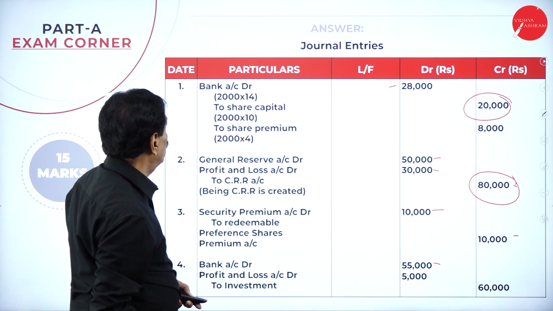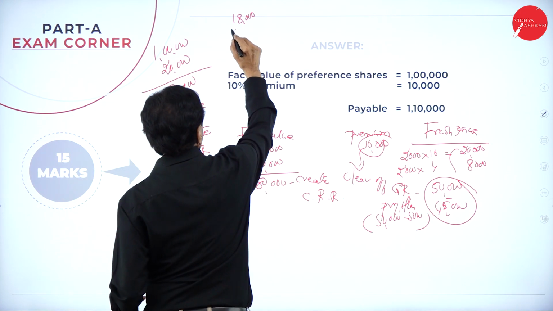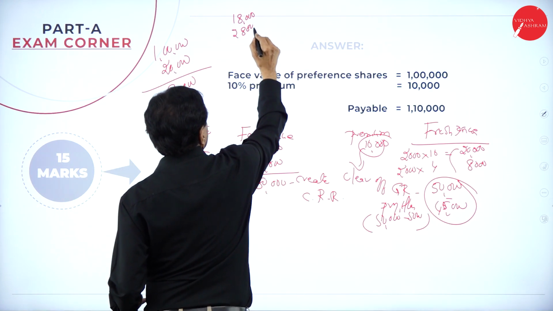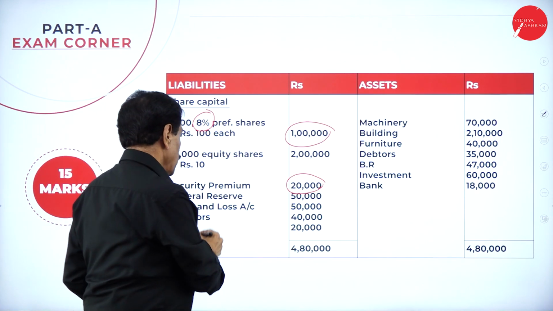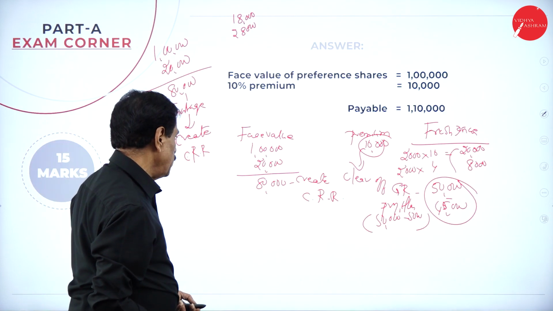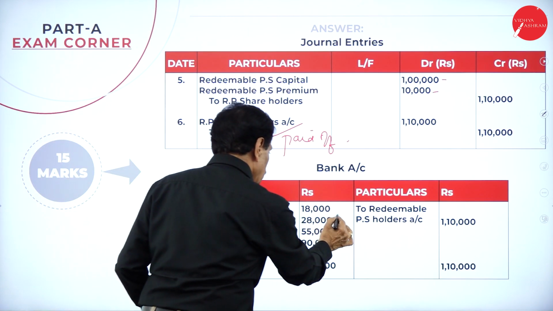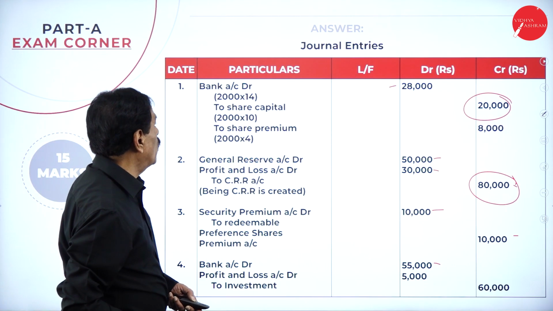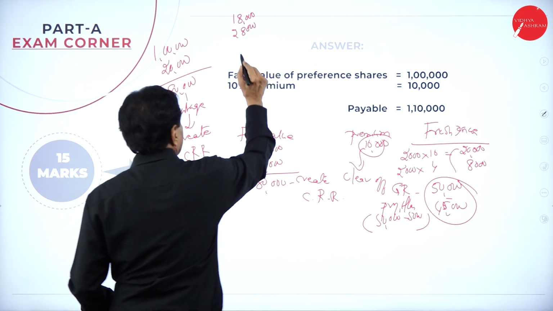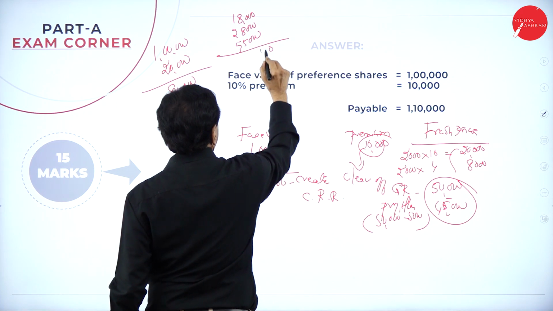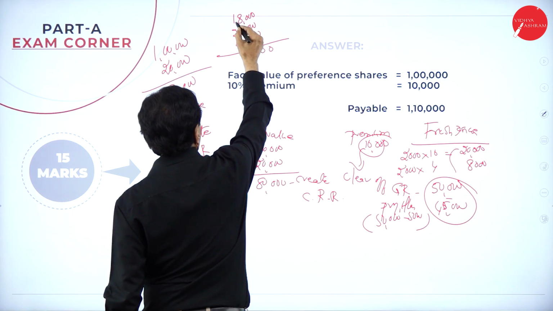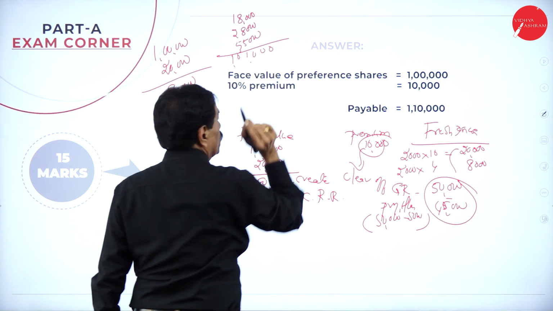By selling the share capital, you got 28,000. Then by selling the investment, how much did you get? 55,000. This amount is available. 1 lakh 1,000 is available.